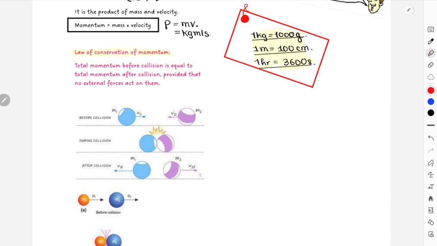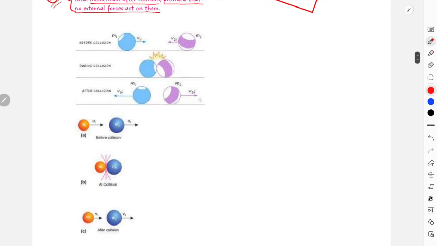According to the law of conservation of momentum, the total momentum before collision is equal to the total momentum after collision. Just writing up to this will give you 1 mark. For an extra additional mark, you have to write this point: provided that no external forces act on them. A very important 2 marker over here. Okay, and these are the types of collision that you can see.